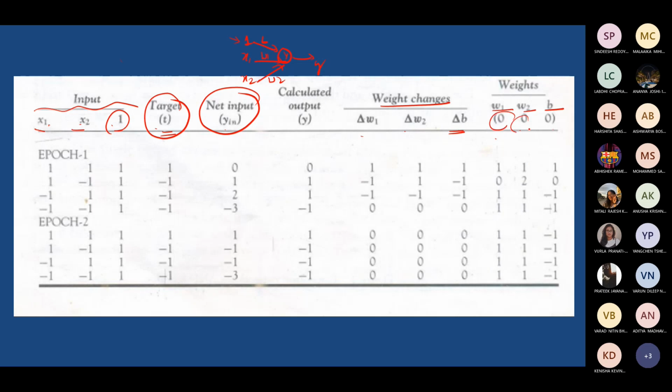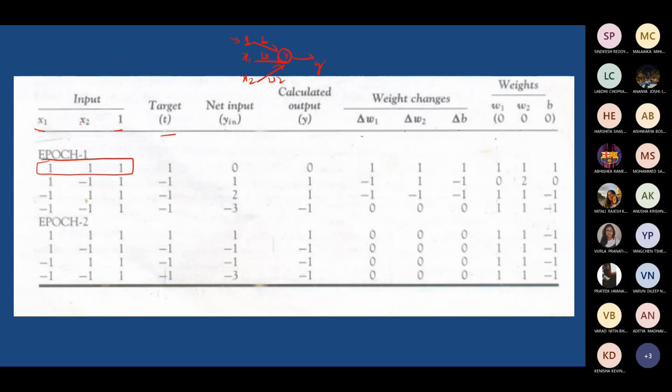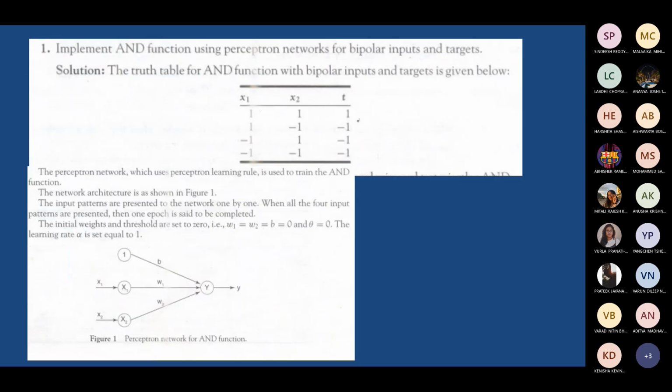So these are the columns you have to mark. Initial weights are 0, 0, 0. That is what's shown here. The weights are initially 0. Now let us take the first set of input with the bias from the table.